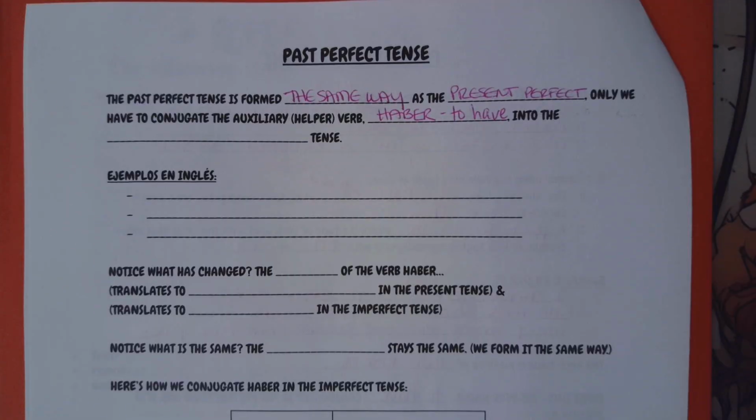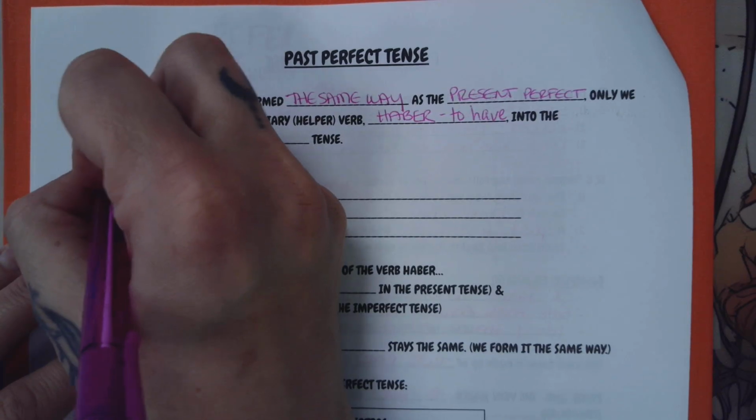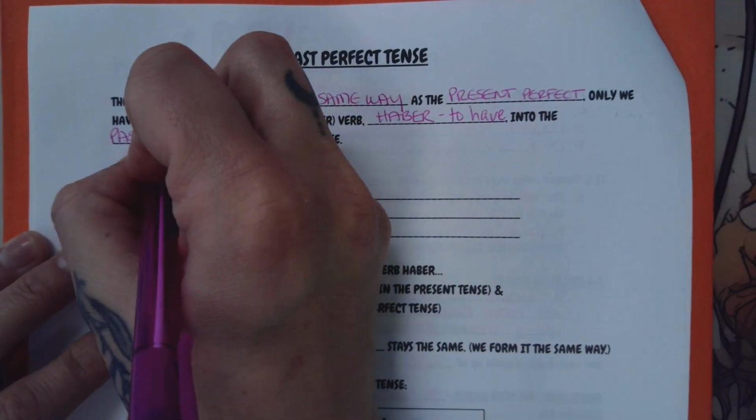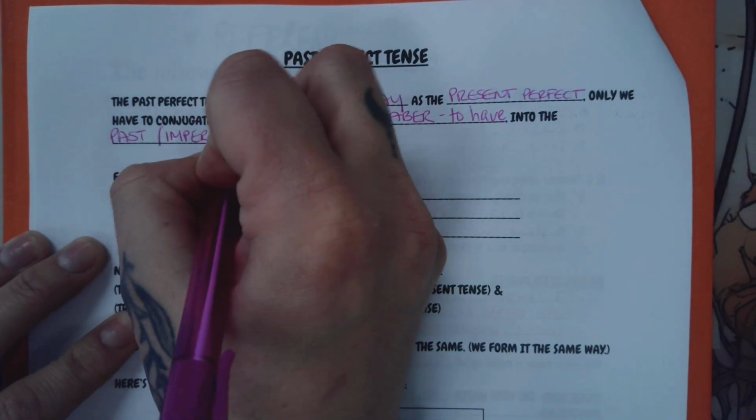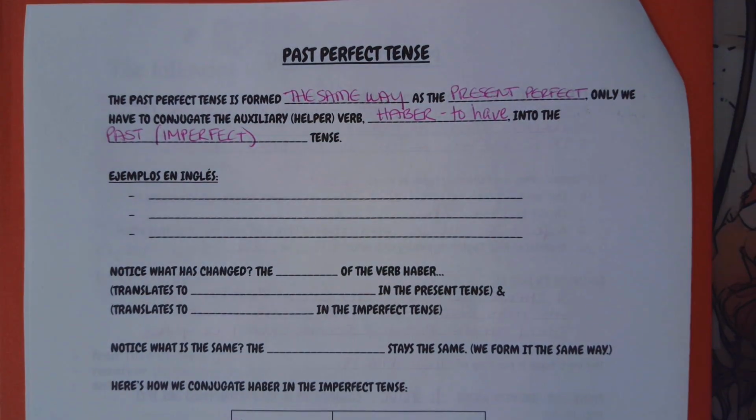Because we're working in the past now, we have to conjugate that verb haber into the past tense. But specifically, we're going to put it into the imperfect past tense. Okay?